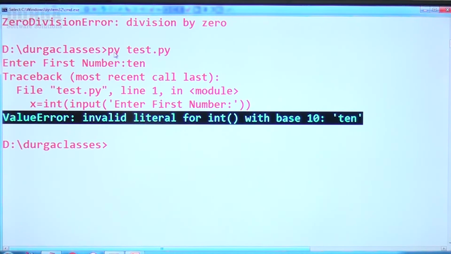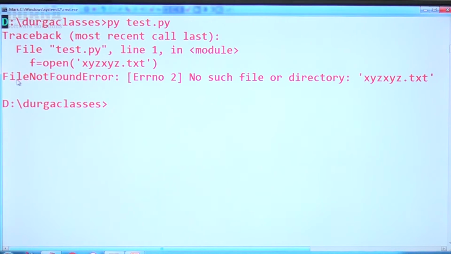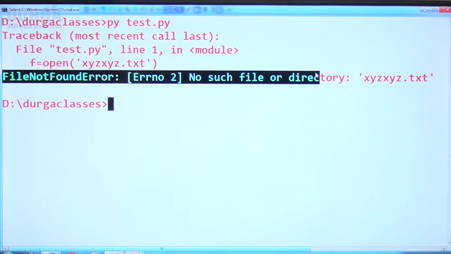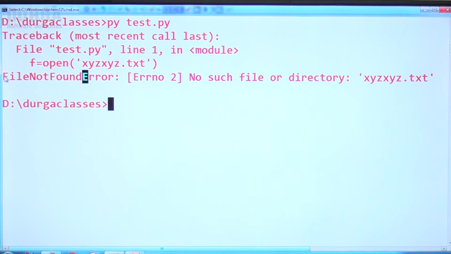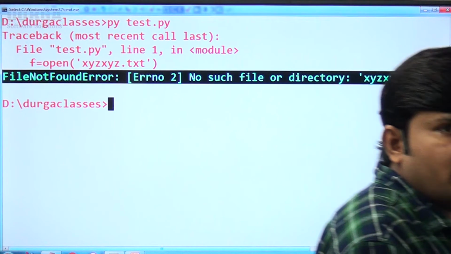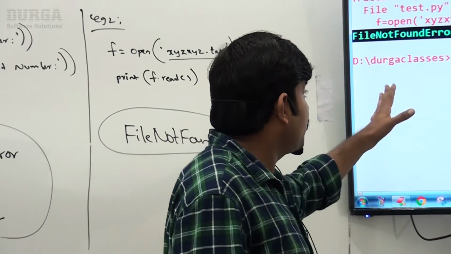Now have a look once. Now I'm trying to execute this code. Observe that immediately we are getting a file not found error: no such file or directory. File not found error, xyz.txt. So everyone is in a position to understand clearly, not required to keep much explanation, sir.